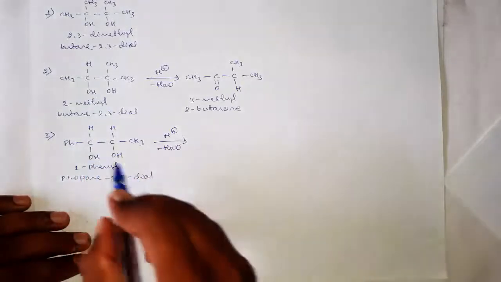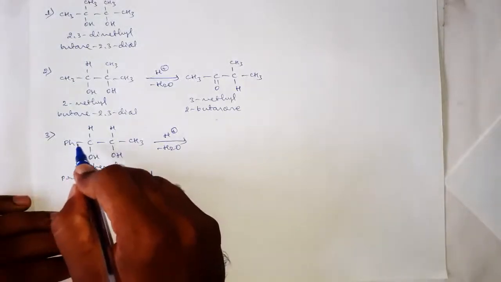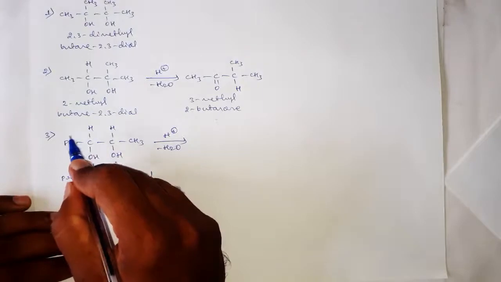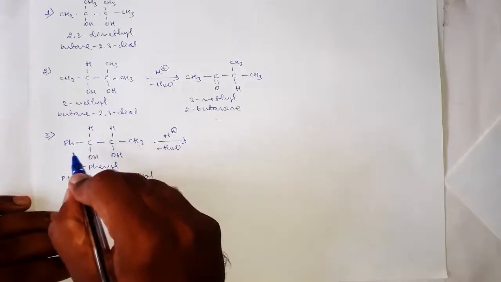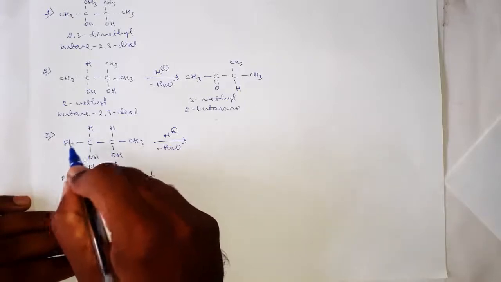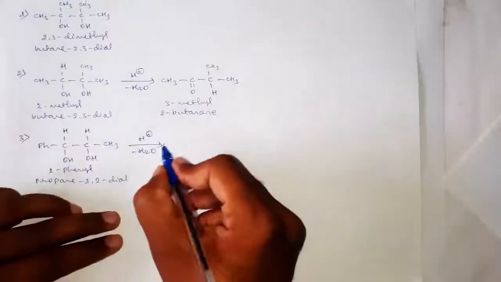This one. This carbon is attached to a benzene ring, and we know that the benzene ring is having 3 pi bonds, and the pi electrons can be easily delocalized, and the carbocation can be easily stabilized by the benzene ring, and it is having only methyl group, okay, and the product is